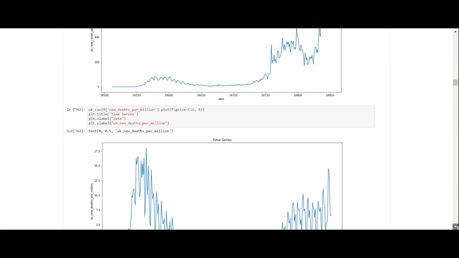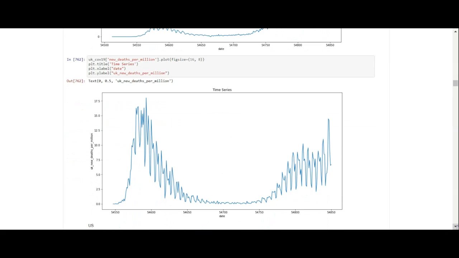And now we're looking at the new deaths, and you can see here this is the new deaths per million. Again, at the beginning of the virus over here in March, when we had our first lockdown, we had a lot of deaths, and then they were able to get the deaths under control.